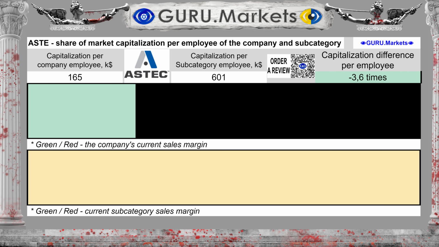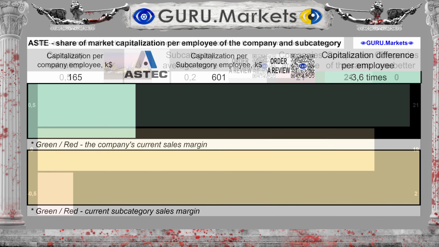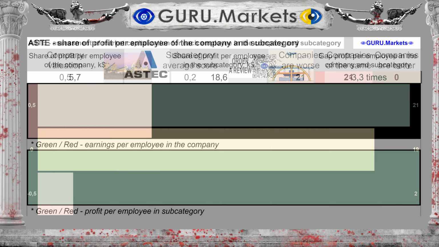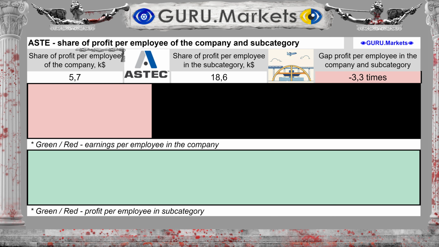The amount of capital per company employee is $165,000, and in the subcategory $601,000. The difference between the subcategory average and the company's performance is 72.5%. Estimation of the volume of market capital per employee in comparison with the indicators of companies in the subcategory. Good, 0.5 points.